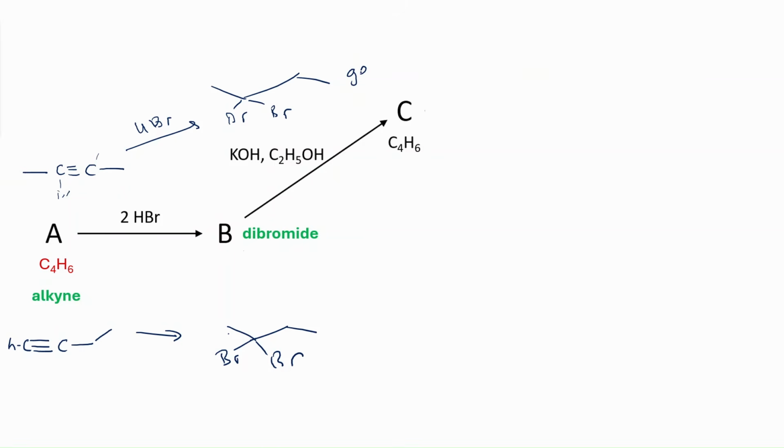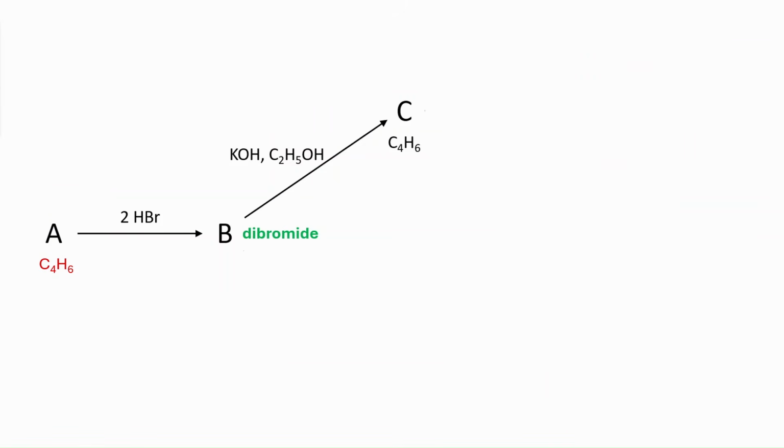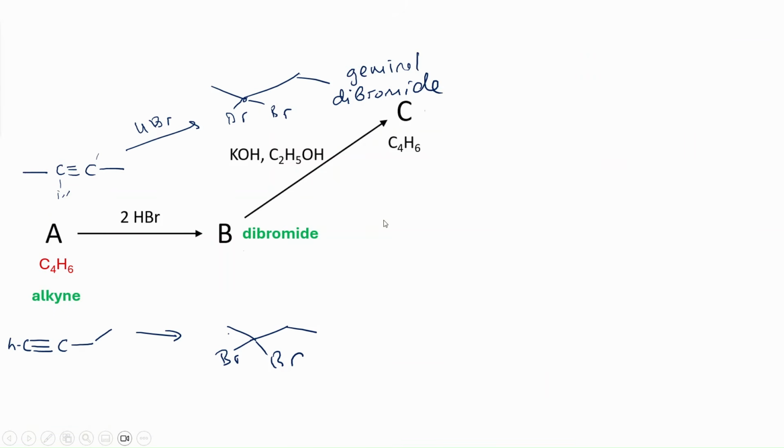Okay, so I will write here geminal. Geminal dihalide is that those two halogens, like bromines, are attached to the same carbon atom. We call it geminal. When they are on neighboring carbon atoms, we call them vicinal. For example, in the previous cases, we have two bromines. They are on neighboring carbon atoms. That's what we call vicinal. But in this case, it's a geminal dibromide.